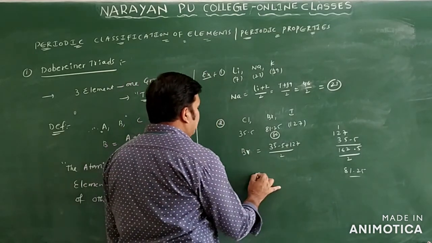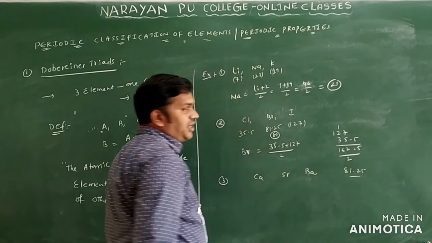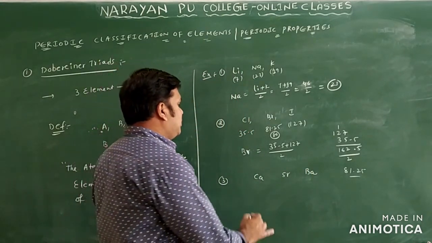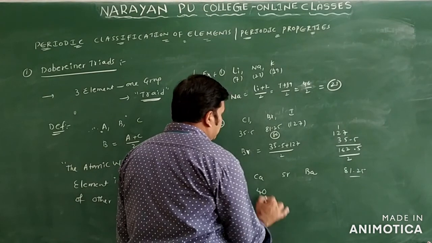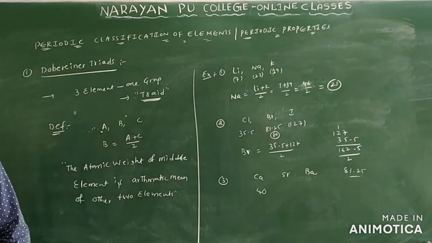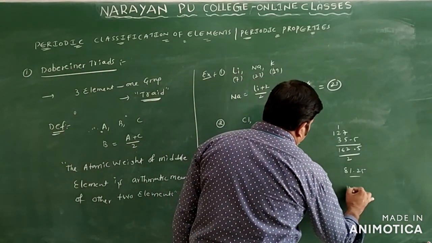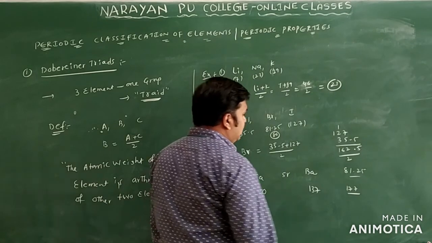And one more: calcium, strontium and barium. You know the calcium atomic weight is 40, and the barium atomic weight is 137. Altogether 177 by 2.